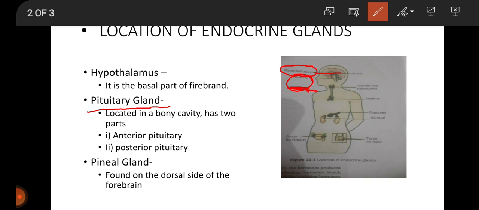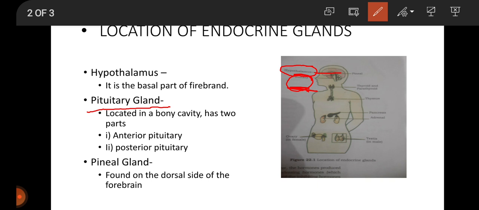Function of the pituitary gland: growth hormone. Excess secretion of growth hormone during childhood stimulates abnormal growth of the bones, leading to gigantism. Low secretion of growth hormones results in the stunted growth and leads to dwarfism. And this growth hormone is secreted by the pituitary gland.